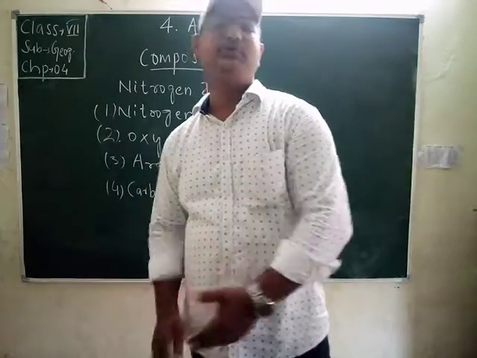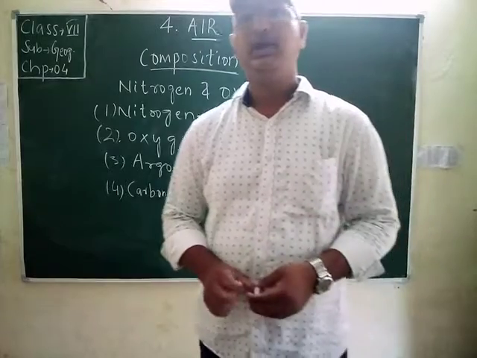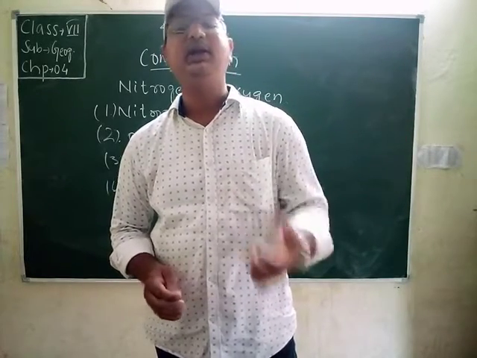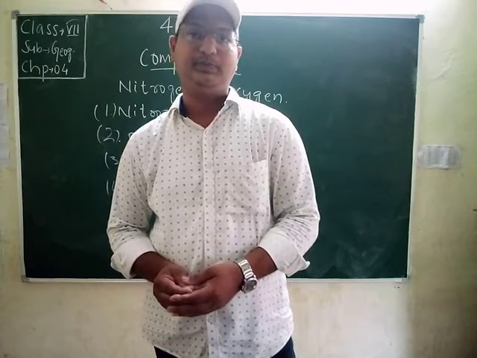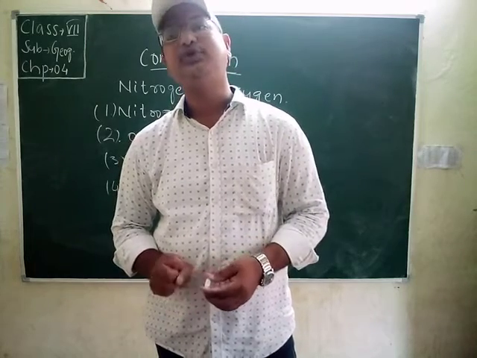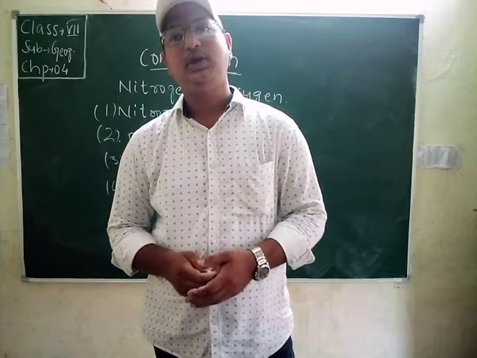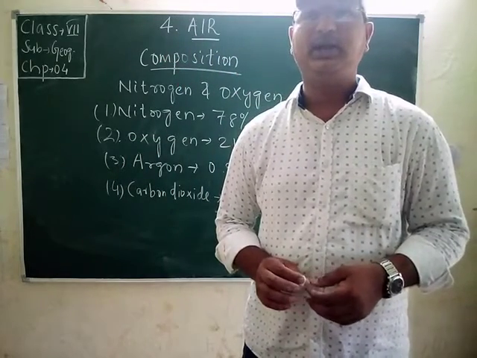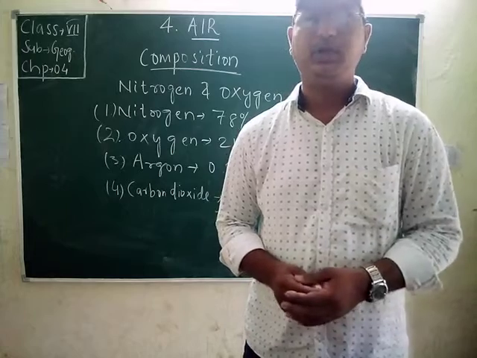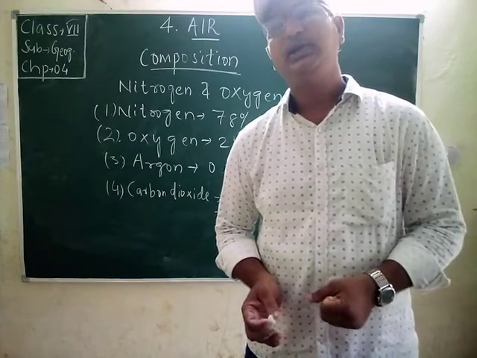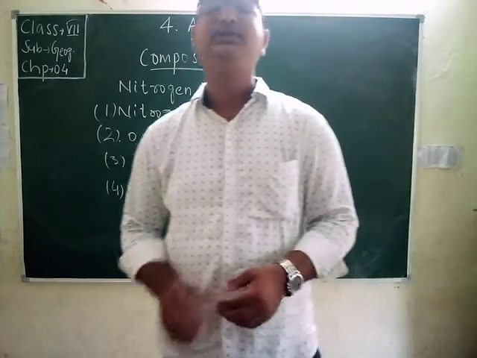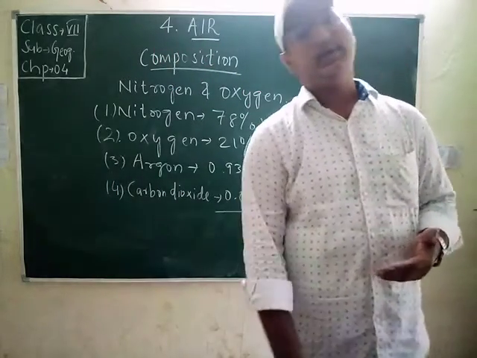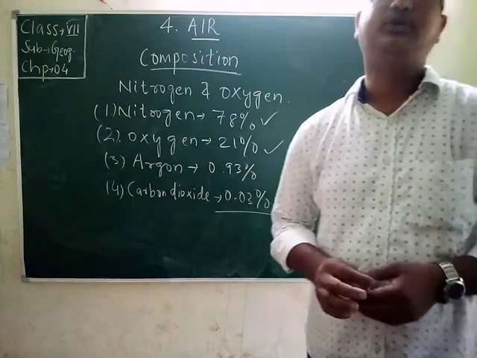The second one is oxygen, which we inhale. It is the second most plentiful gas in the air and is inhaled by humans and animals. Green plants also produce oxygen during photosynthesis. In this way, the oxygen content in the air remains constant. If we cut trees, then this balance is disturbed, because trees are the major source of oxygen.